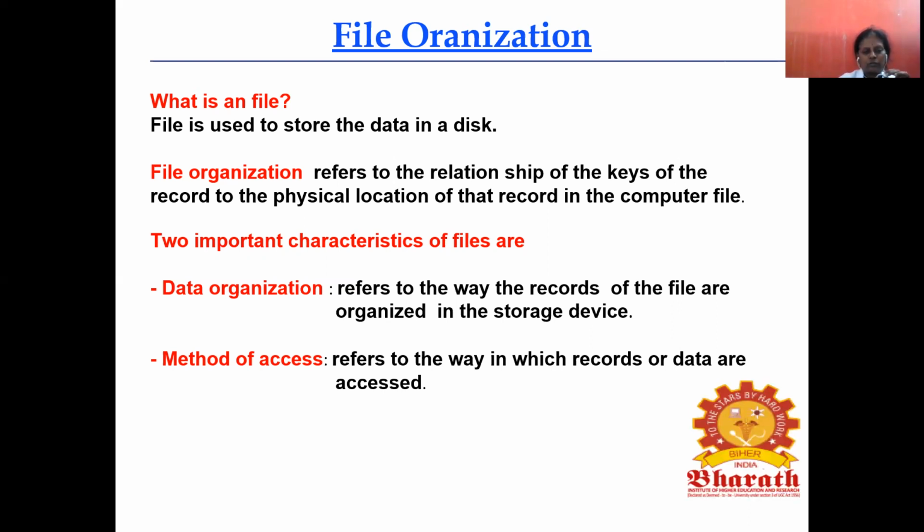Next one. Two important characteristics of files are data organization and method of access. Data organization refers to the way the records of the file are organized in the storage device. Method of access refers to the way in which records or data are accessed. So these are the two important characteristics of files.